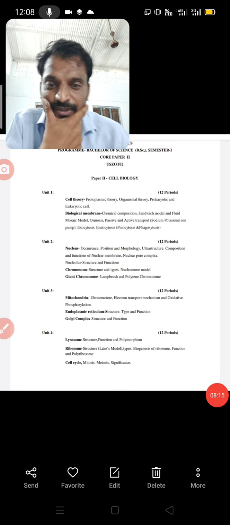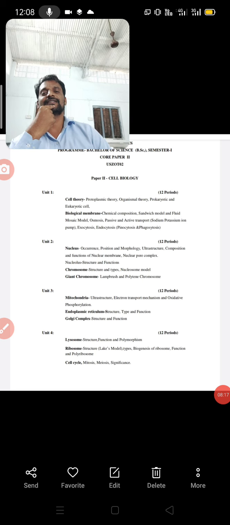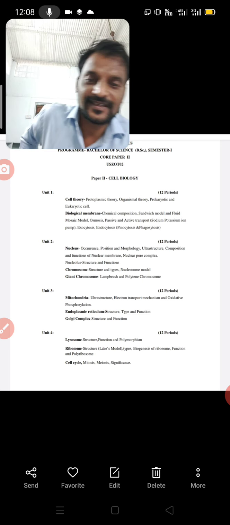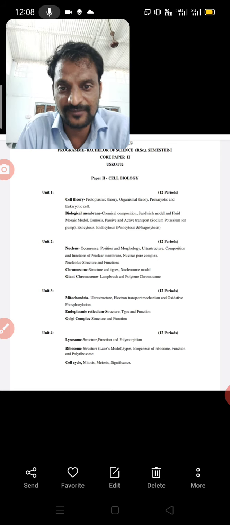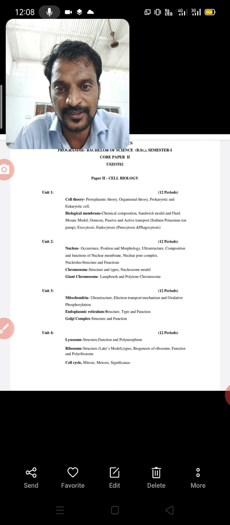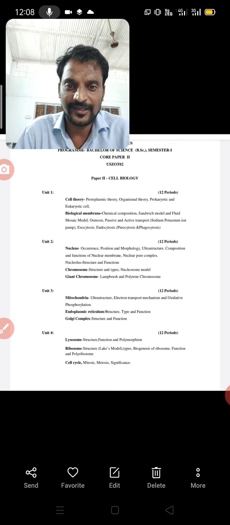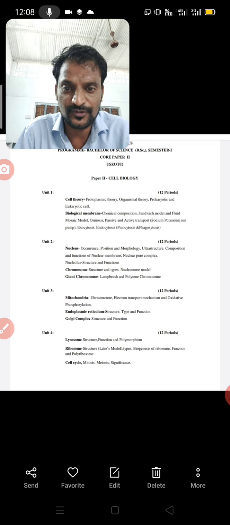Then unit 3 includes mitochondria. These are the cell organelles. We know that in a eukaryotic cell a number of cell organelles are present: mitochondria, endoplasmic reticulum, Golgi complex, lysosomes, ribosomes. But in prokaryotes, cell organelles are absent.